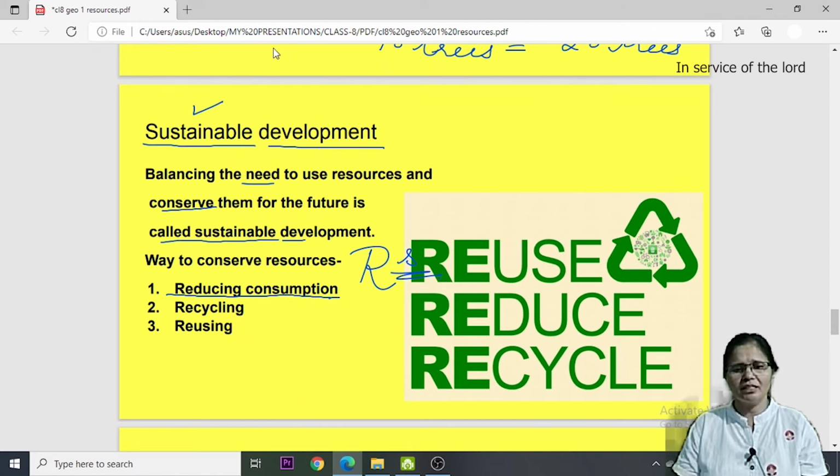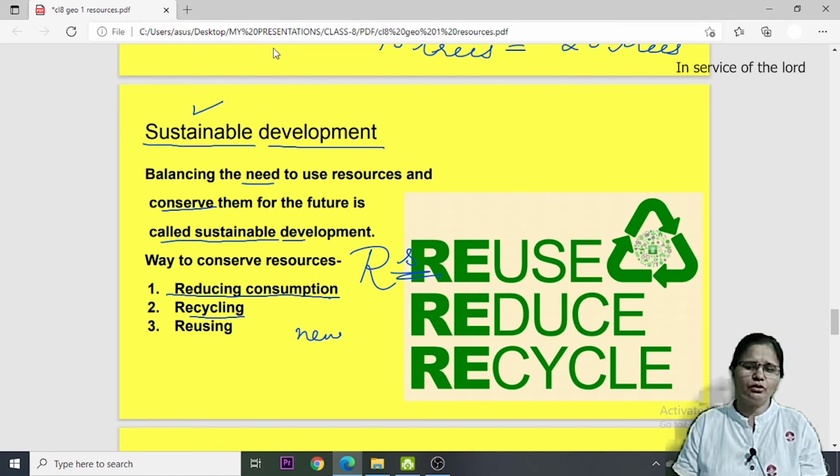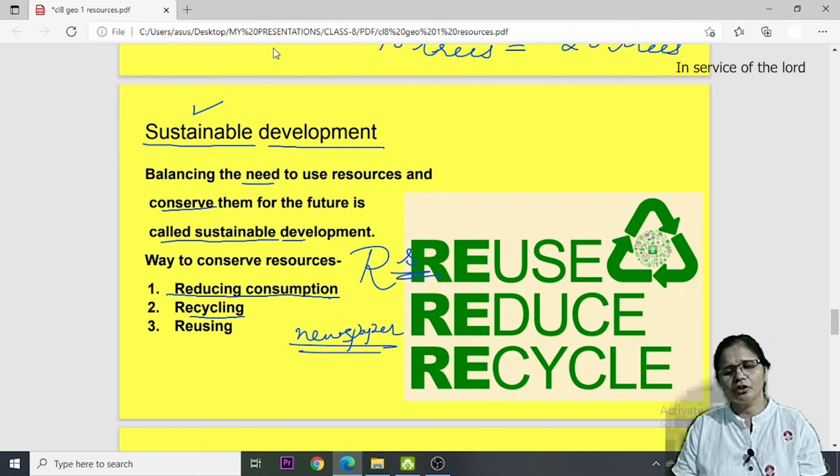Second R is recycling. You can recycle things like paper. You have newspapers. Once paper is used to make this newspaper, then this newspaper should not be wasted. It can be utilized for making bags, etc. So that also will be known as recycling.